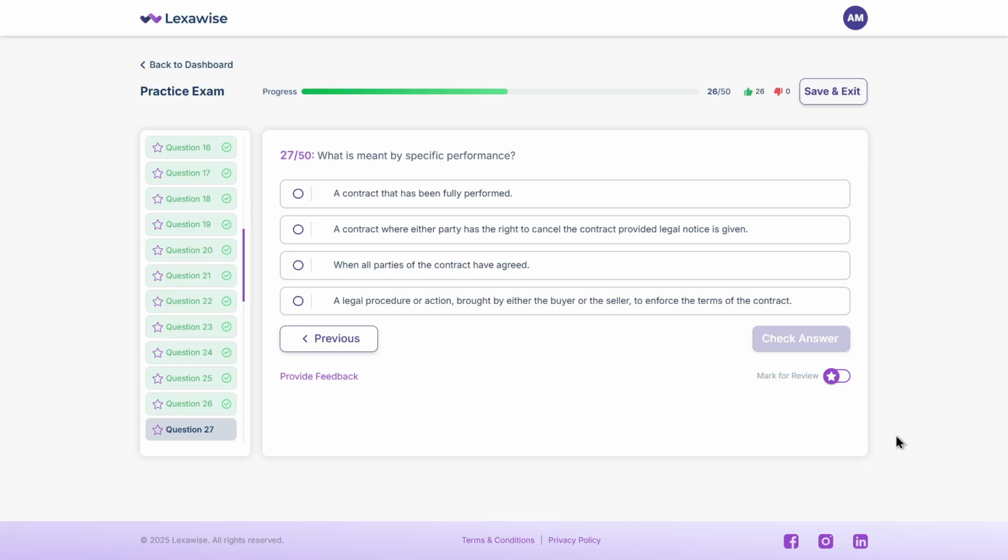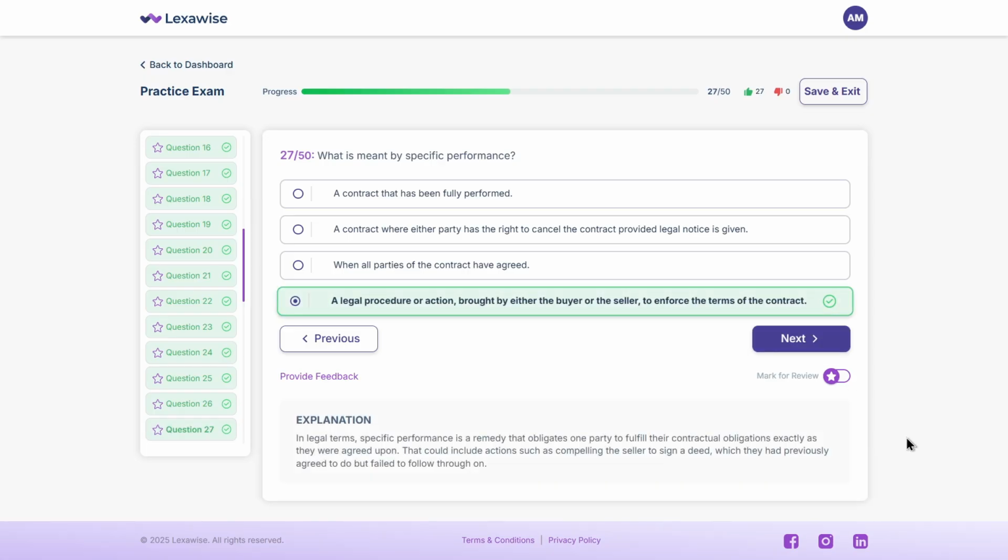The answer is D. A legal procedure to enforce the terms of the contract. Specific performance forces a party to do what they agreed to do in the contract, like signing over a deed or completing a sale. Here comes another.